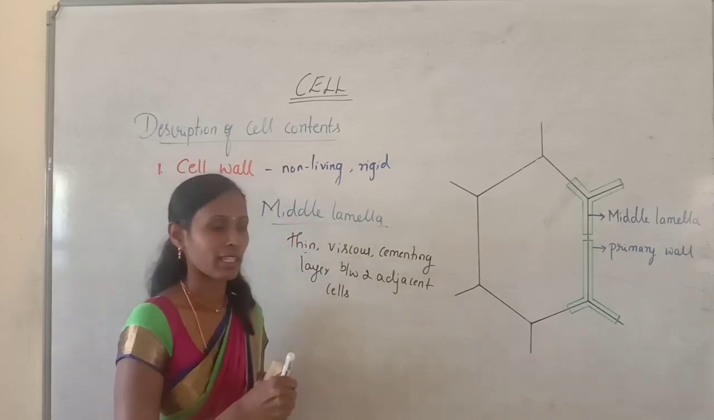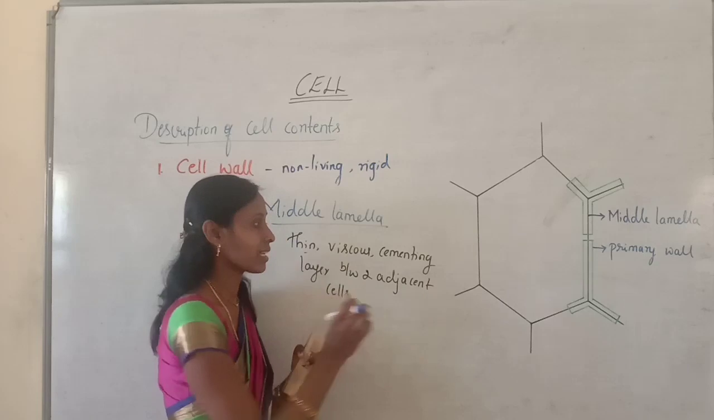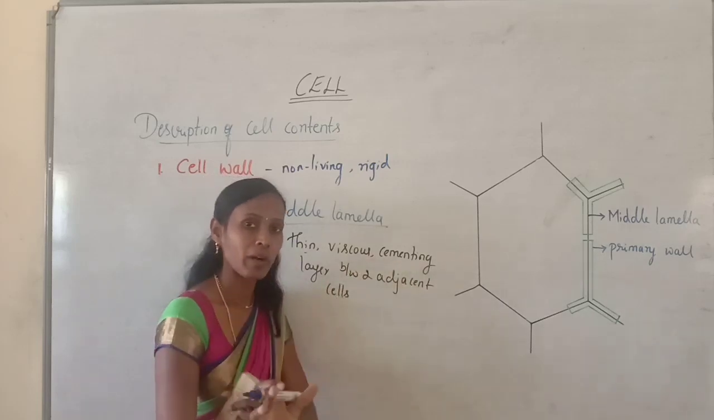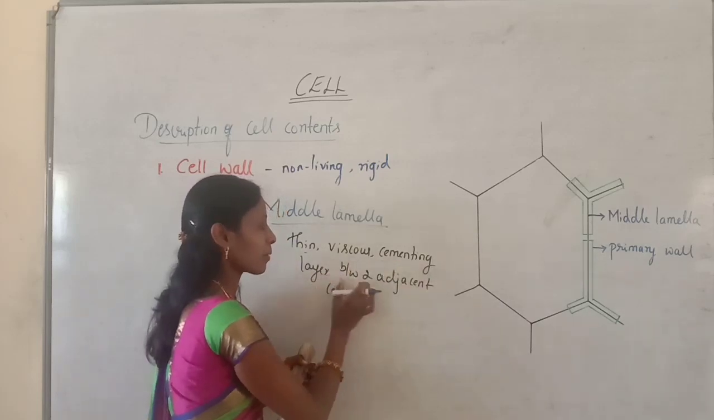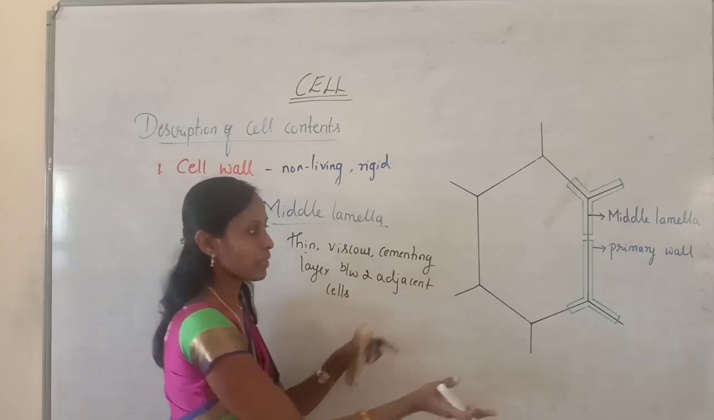You cannot simply say that it is a cementing layer. You must say that it is a cementing layer between two adjacent cells. Now look at the diagram.